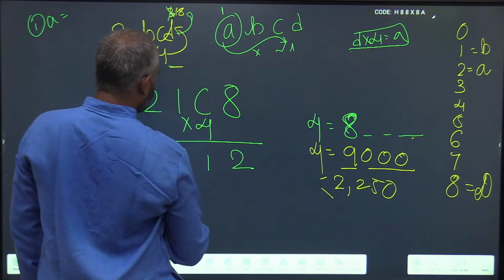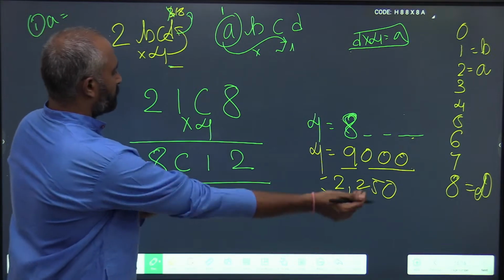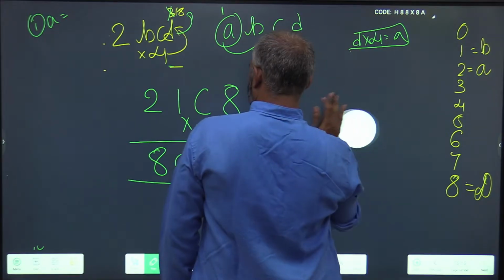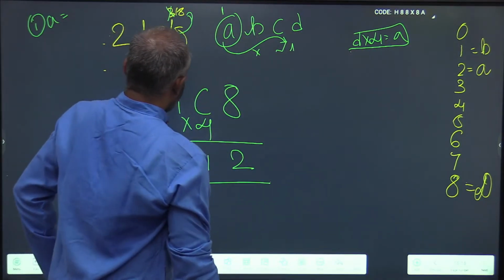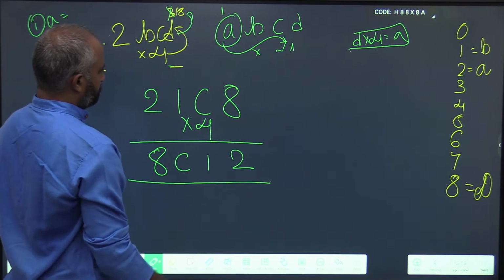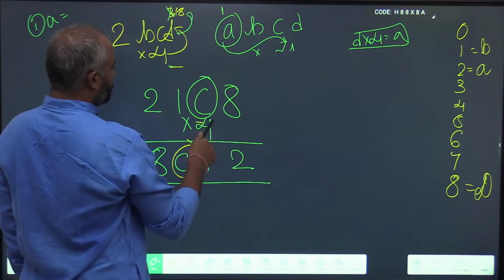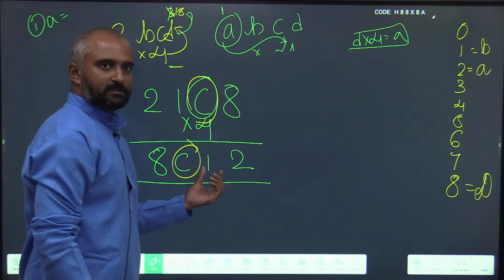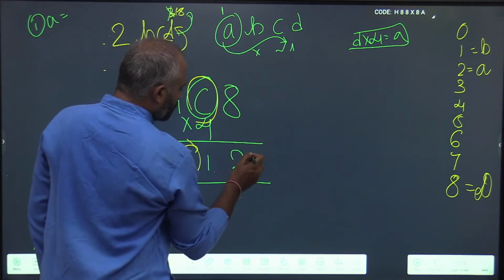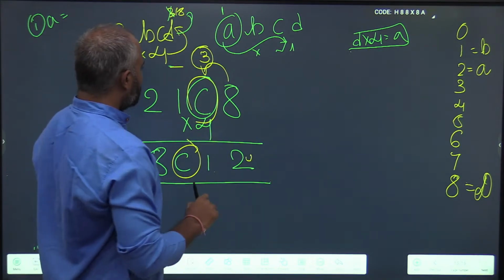And this is 2. Now we need to find out the value of C. Let's focus on this. We know 8 fours are 32, so 2 comes here, and the carry is 3.